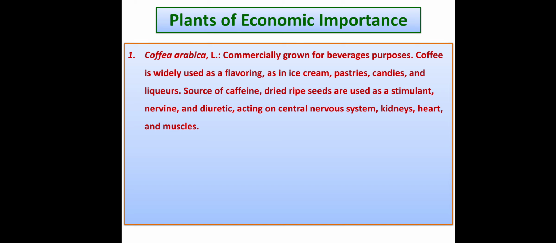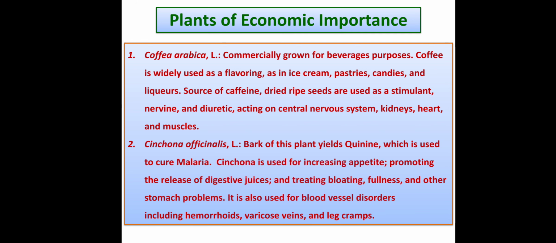Then it is a rich source of caffeine. It's a kind of a tannin. Then the dried ripe seeds are used as a stimulant for nervine. It is a diuretic acting on the central nervous system, kidneys, then heart and muscles. So it has a wide use as medicine throughout the world. Coffea arabica.